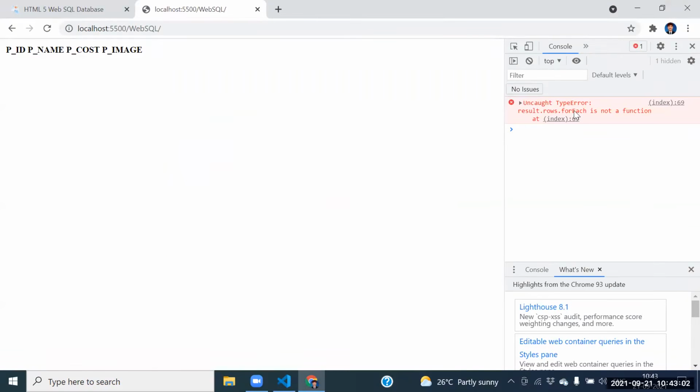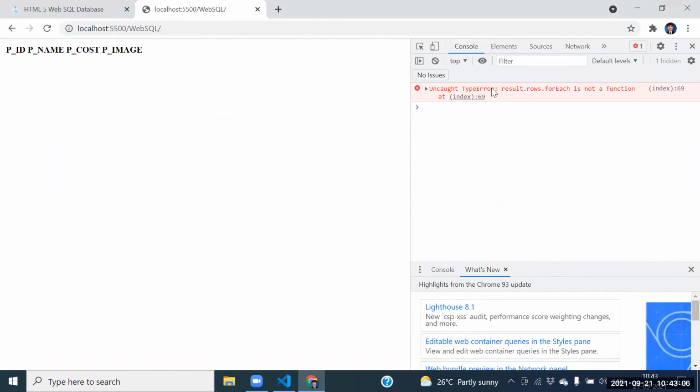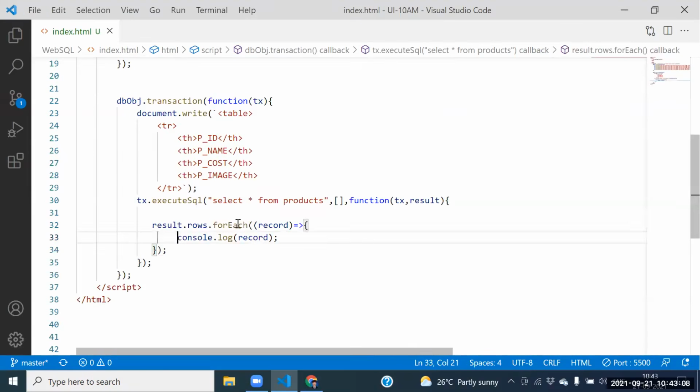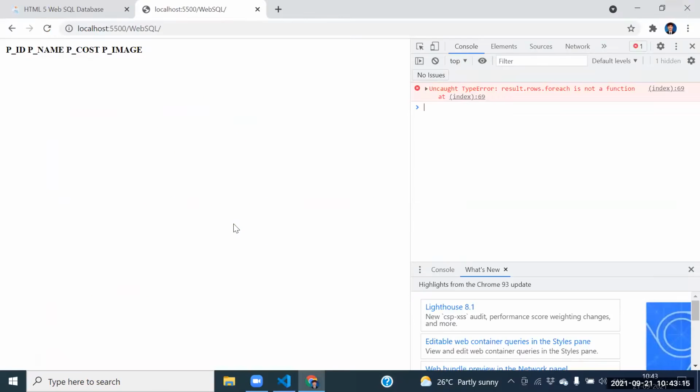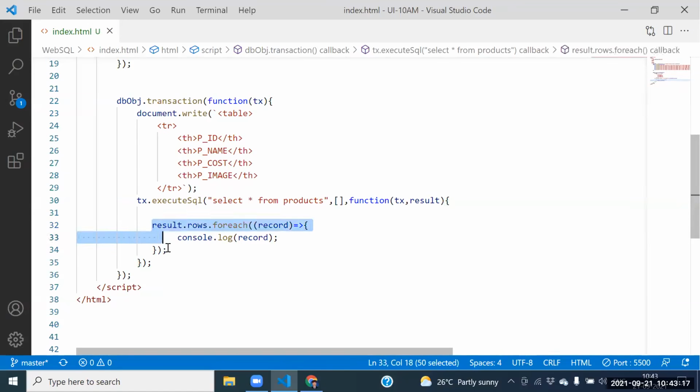Yeah, it's working, guys. No, what is it saying? For each. For each is not a function. I think it's the spelling. No, correct one. The forEach function is the correct one. Fine. Guys, give me a second here.